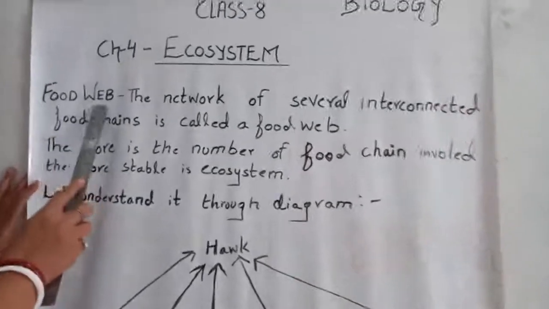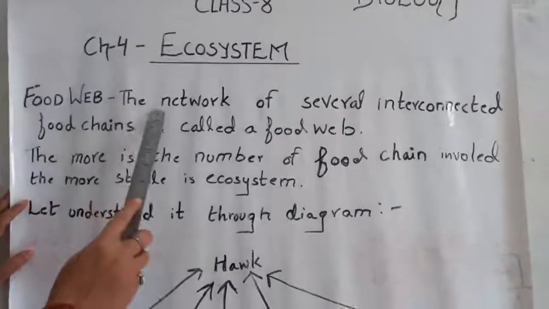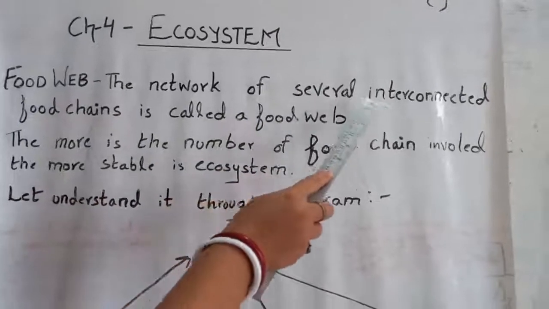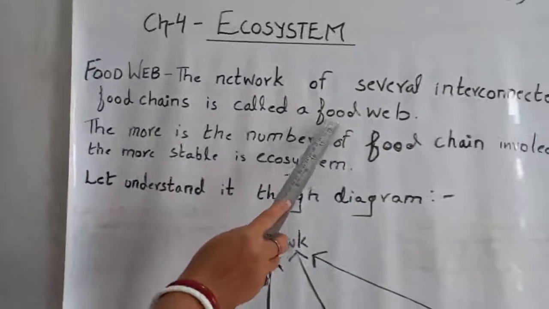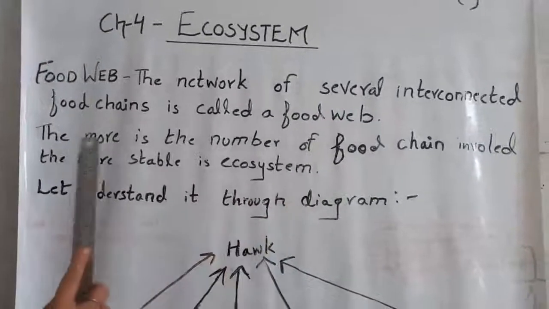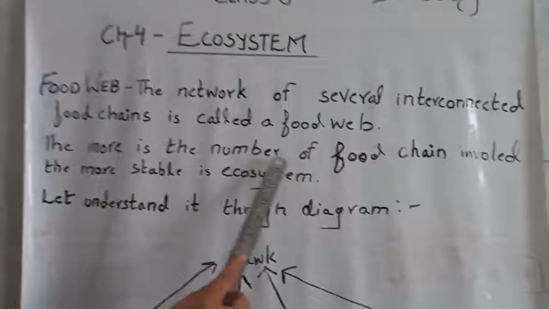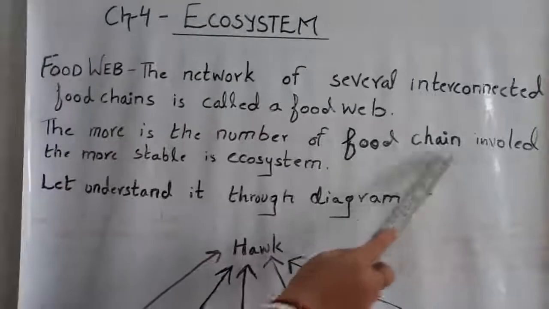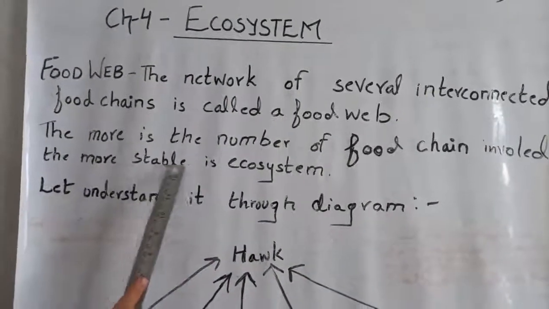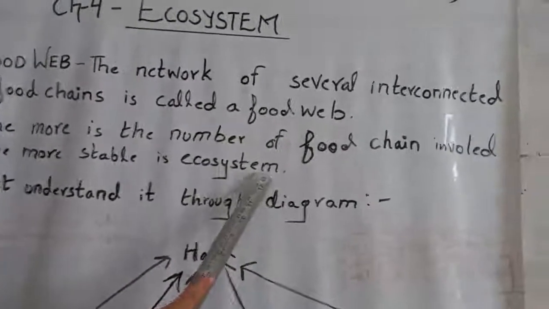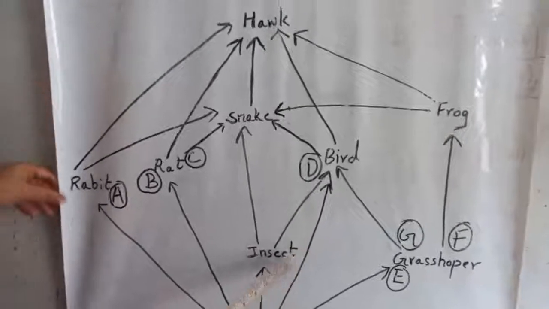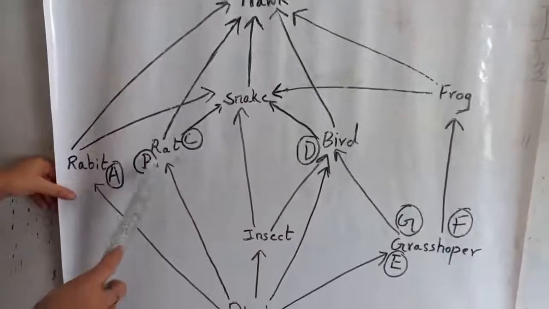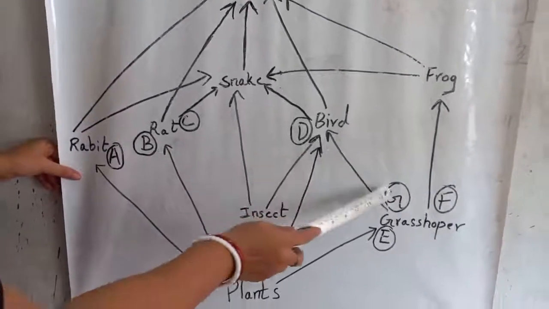Now, food web. What is a food web? The network of several interconnected food chains is called a food web. The more food chains involved, the more stable the ecosystem is. Let us understand it through this diagram. This is a diagram of a food web. In this diagram, a number of food chains are interconnected.